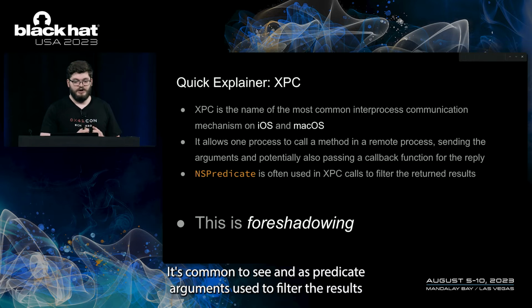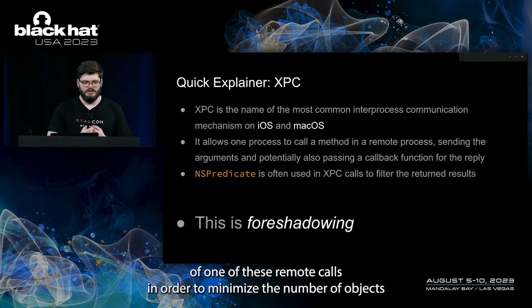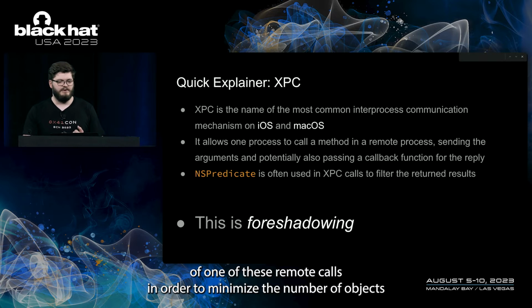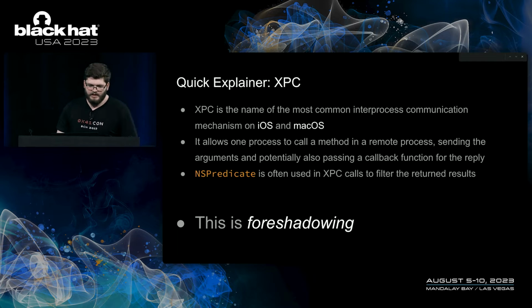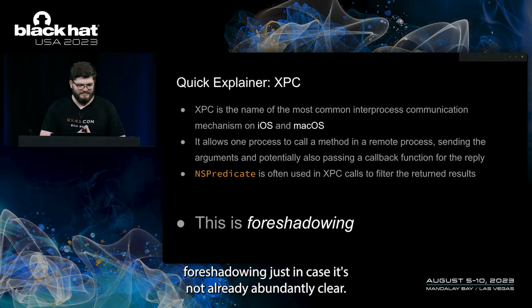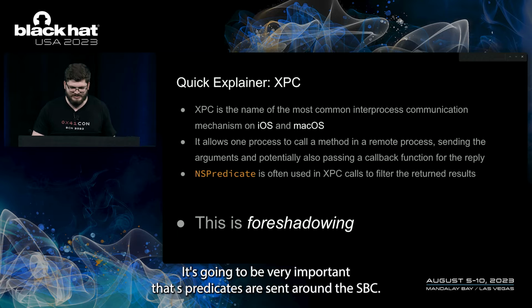It's common to see NSPredicate arguments used to filter the results of one of these remote calls in order to minimize the number of objects that need to be serialized by the target process and then deserialized when the receiver gets them. This is foreshadowing, just in case it was not already abundantly clear. It's going to be very important that NSPredicates are sent around via XPC.